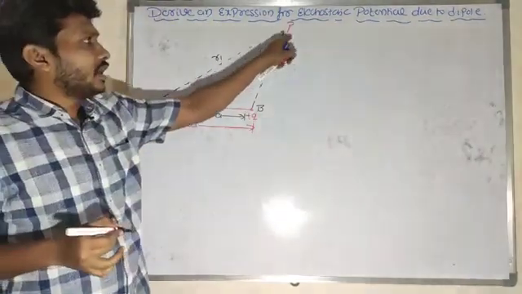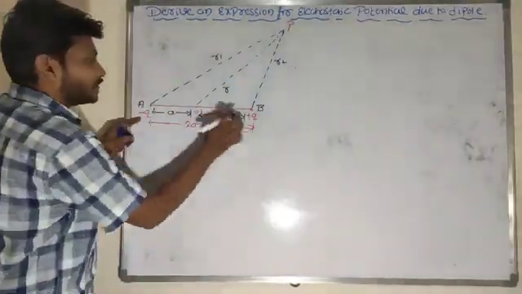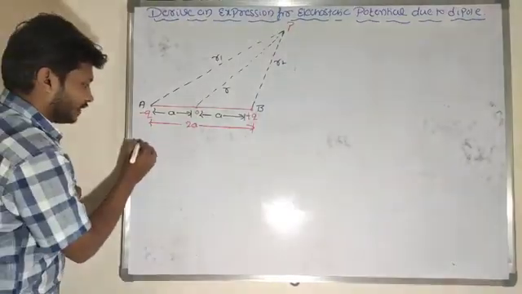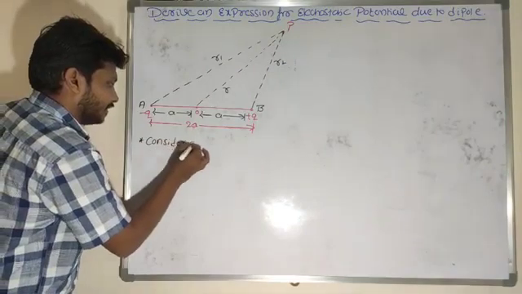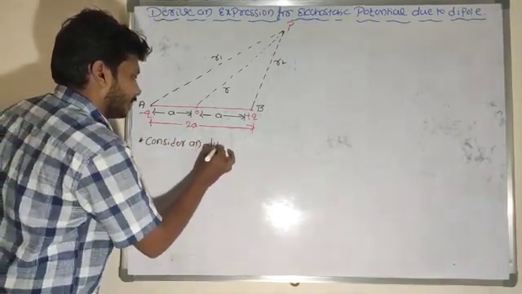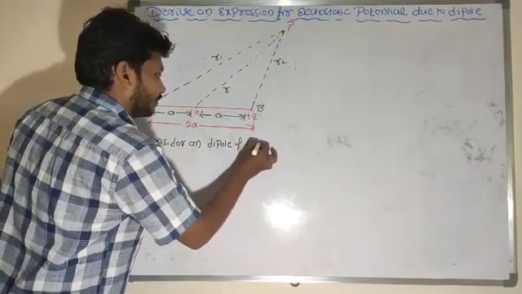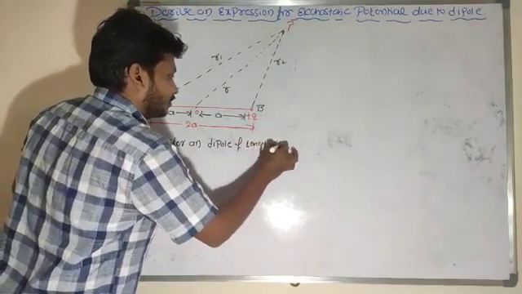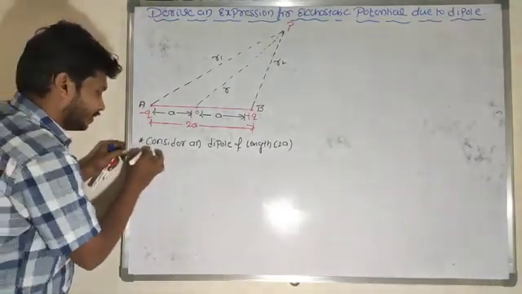Now I want to calculate the potential at point P due to the minus Q charge and the plus Q charge. Consider a dipole of length 2a. The dipole length is 2a.